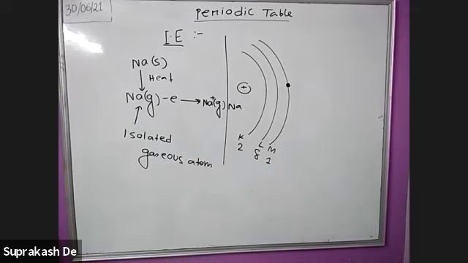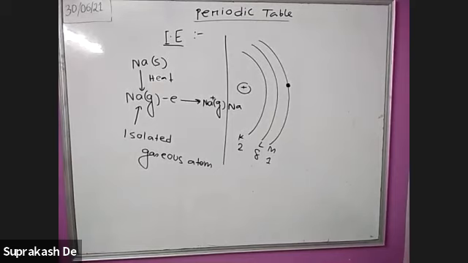This is isolated. Suppose when we were suffering from COVID, at that time also we were staying in isolated form. That means not attached to any other people, in isolation. So isolation means we are staying alone. So that means here sodium is alone. There is no bonding with any other element. This is called isolated.